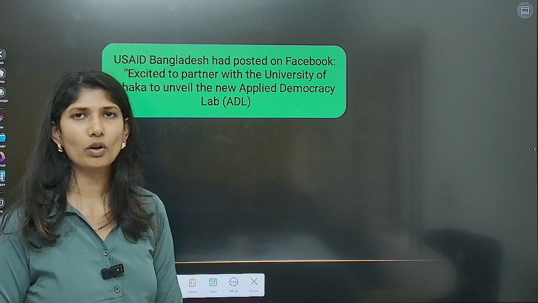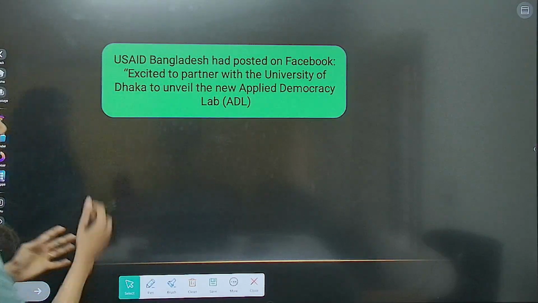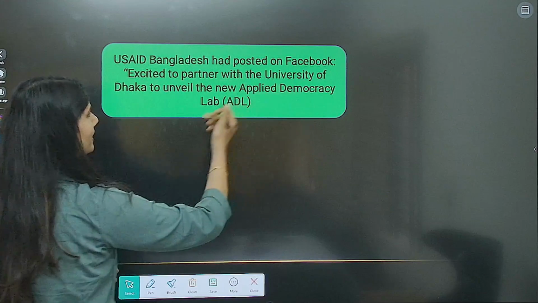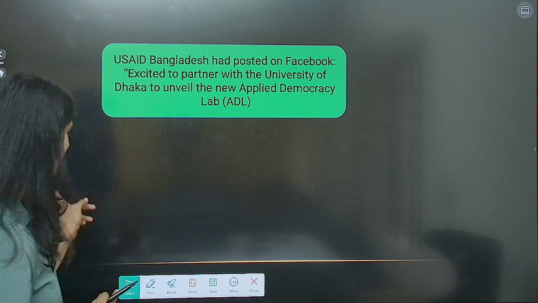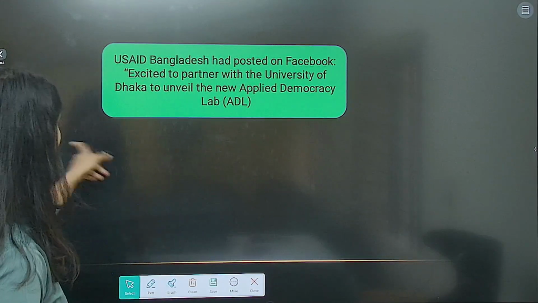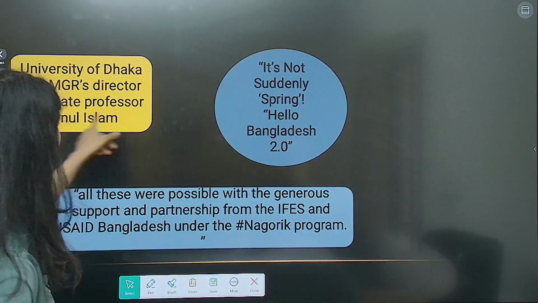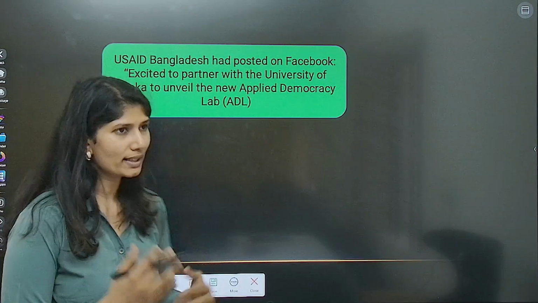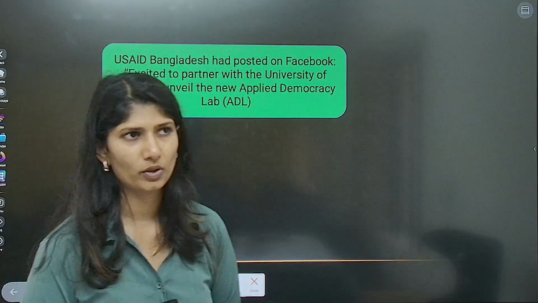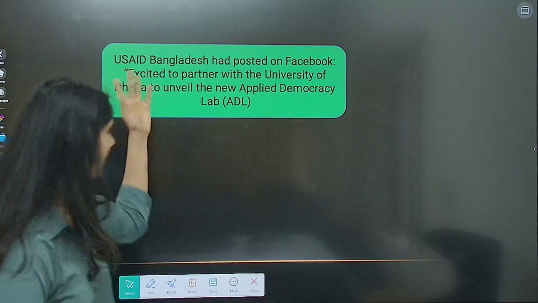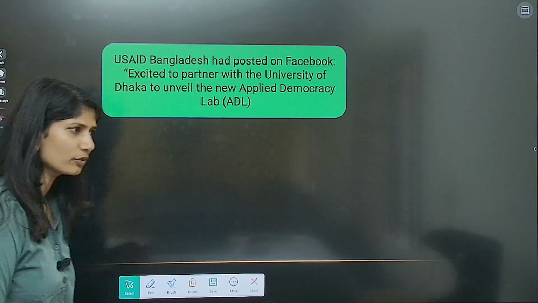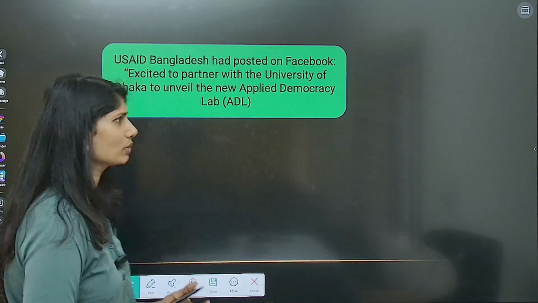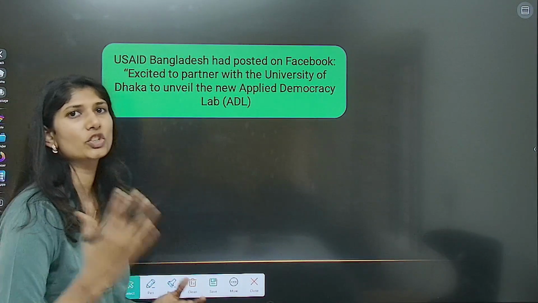USAID Bangladesh also posted on its Facebook that it was excited to partner with the University of Dhaka to unveil a new applied democracy lab, of which Professor Ainul Islam was made the head. When asked by several newspaper organizations whether it is correct that they had funded, he confirmed yes, USAID had funded using the Nagarik program, and he is dissatisfied that DOGE has cancelled it.